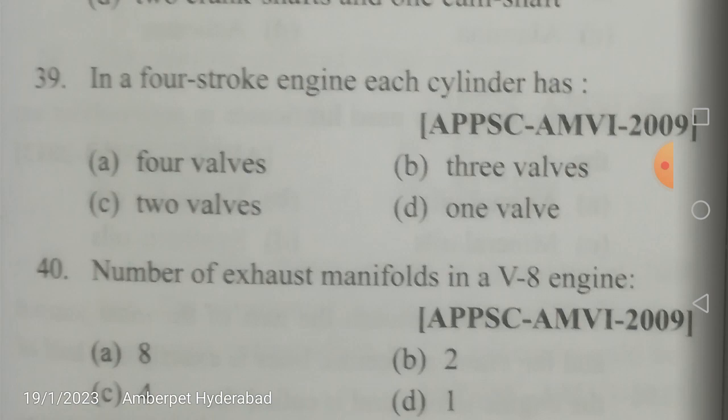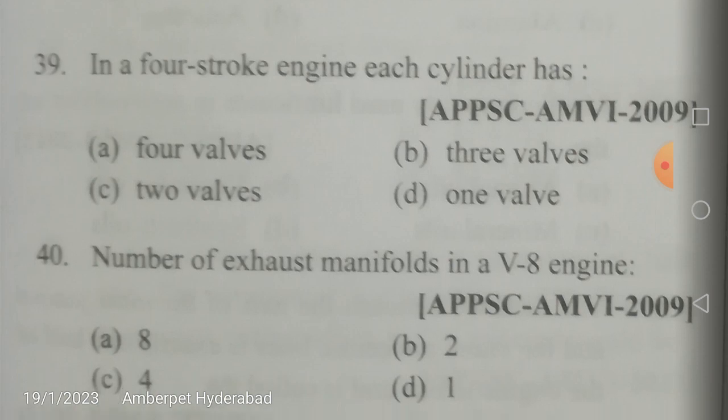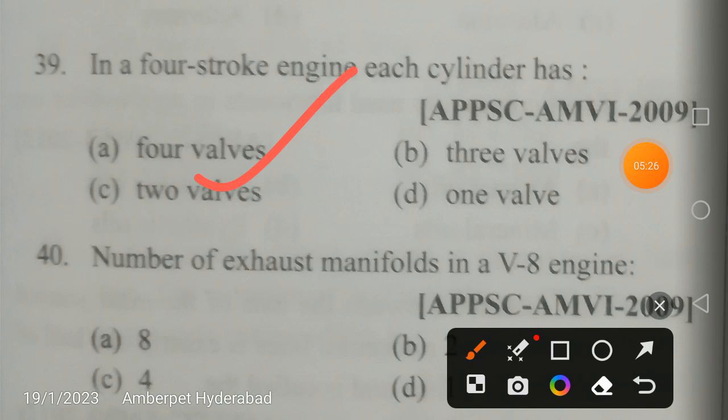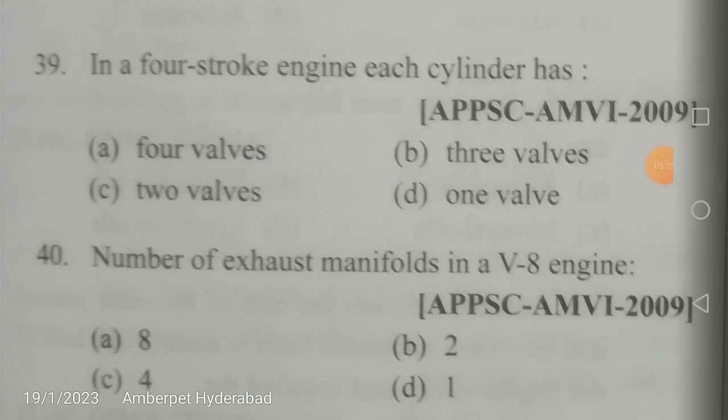A four-stroke engine cylinder commonly uses primarily two valves, one intake and one exhaust valve. So the correct answer is C. Totally two valves, one intake and one exhaust valve. Now let us see more.